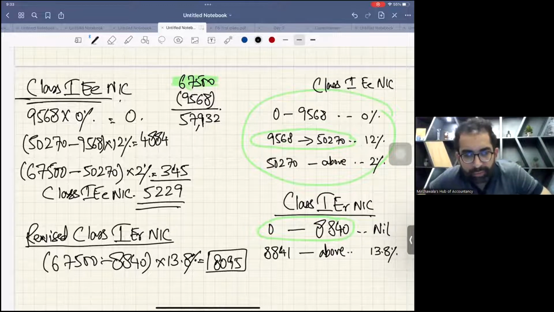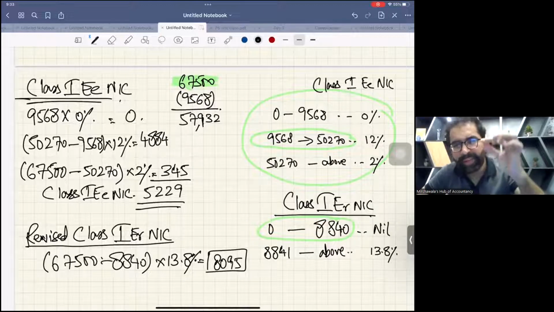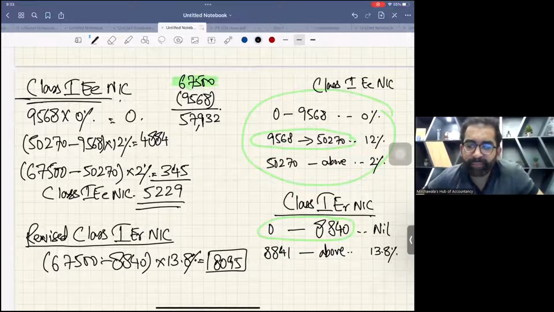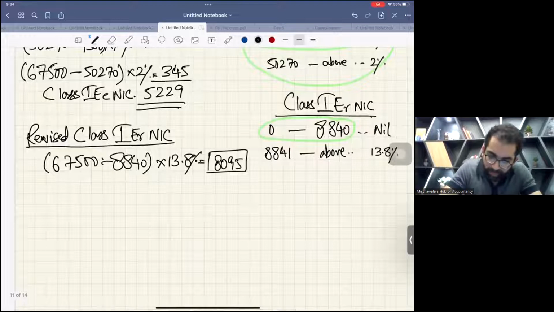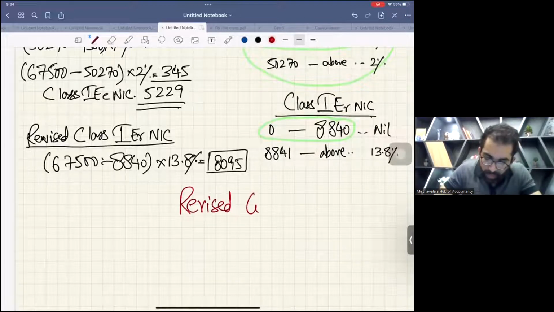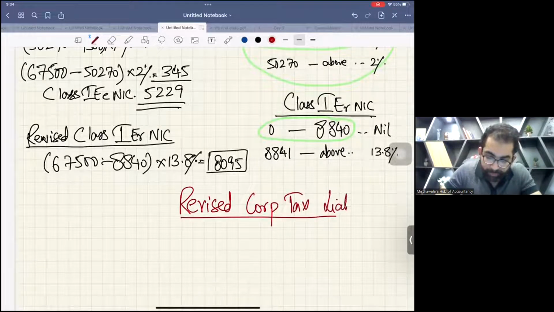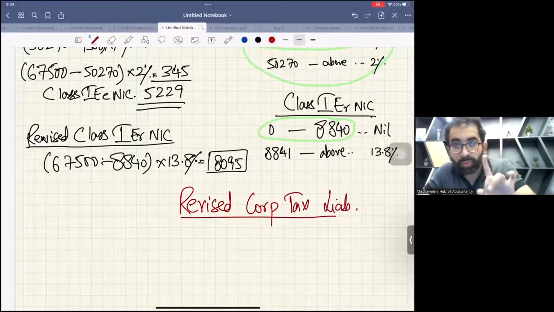To be very honest, all these things were routine, but now there is one thing which is slightly technical. And for that, you have to be very vigilant, very active. For the last thing, I need to calculate revised corporation tax. See my heading: revised corporation tax liability. Please, all of you, be with me. Don't sleep.